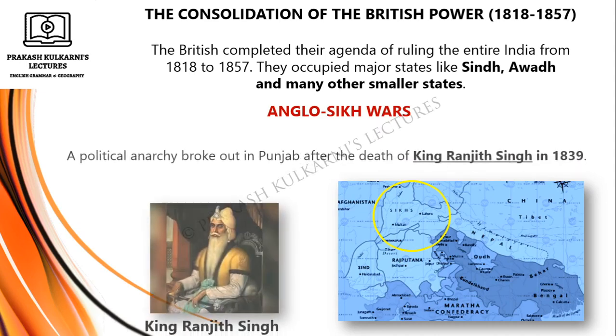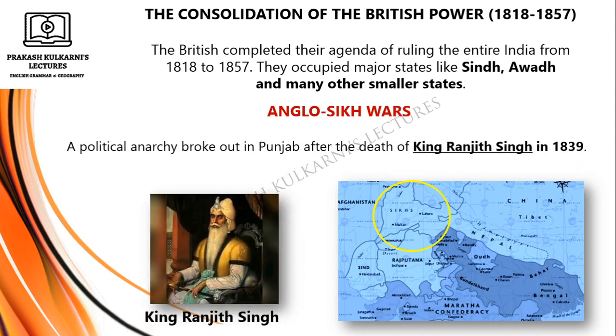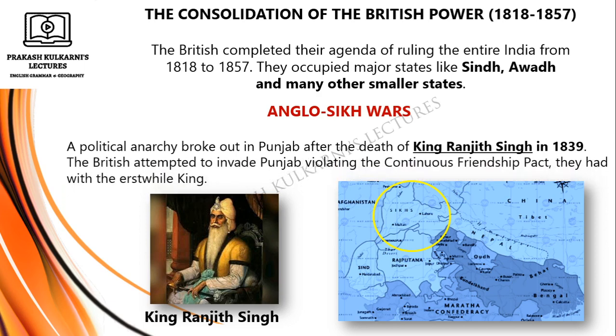Anglo-Sikh Wars. A political anarchy broke out in Punjab after the death of King Ranjit Singh in 1839. You can have a look at the picture here. King Ranjit Singh's photo and also a map you can study very carefully, so they are very easy to remember. The British attempted to invade Punjab, violating the continuous friendship pact they had with the erstwhile king.